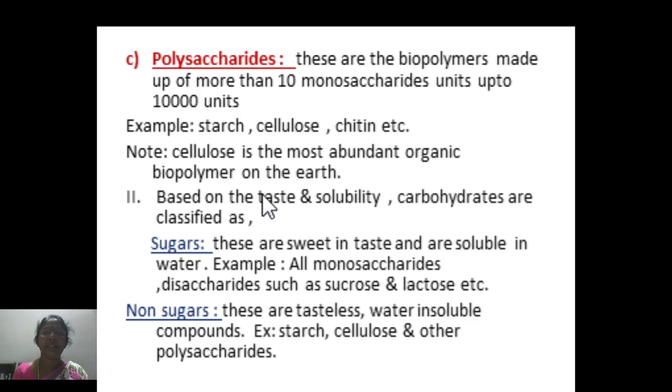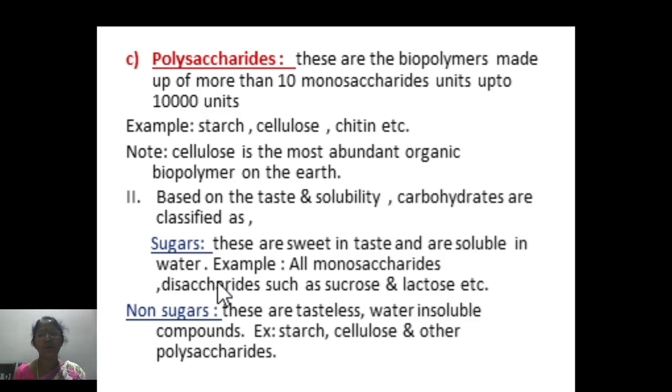Coming to the second type of classification, carbohydrates are divided into two types as sugars and non-sugars. Sugars are sweet in taste and they are soluble in water.